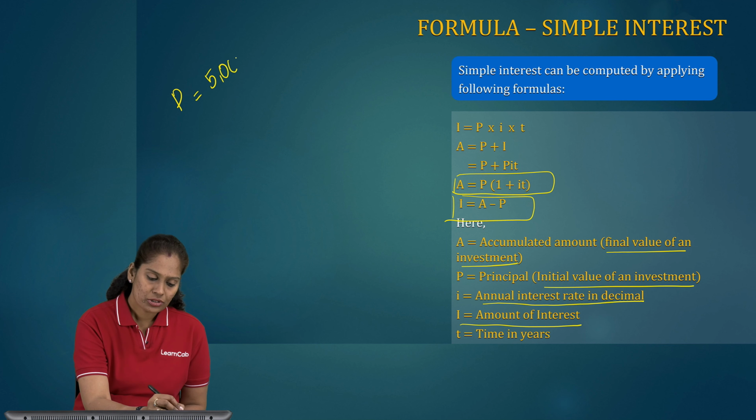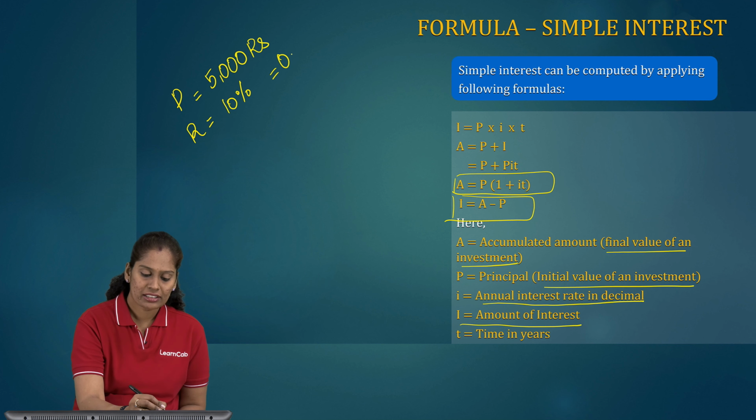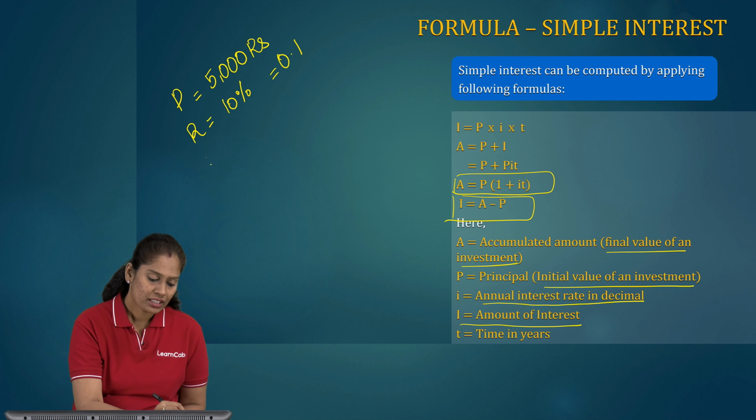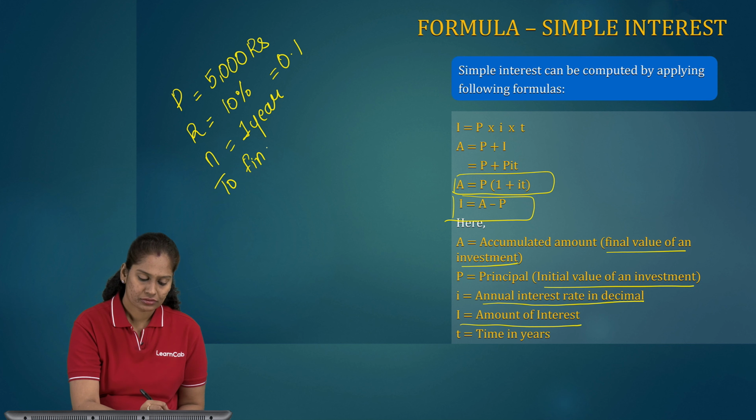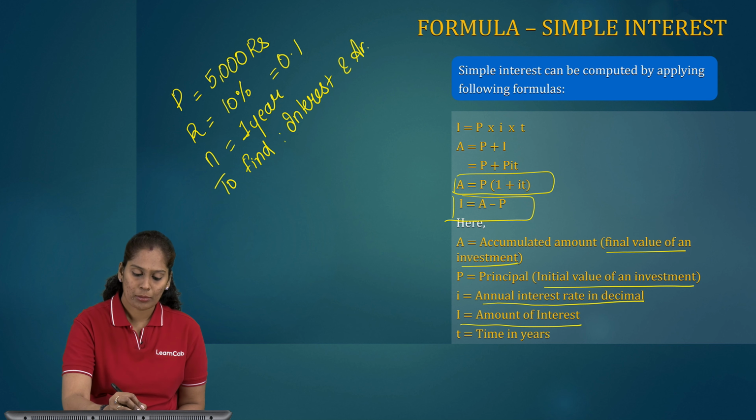Principal is 5,000 rupees. Rate of interest is 10%. In decimal, it will be 0.1. t equal to 1 year. To find the interest and amount, that is the accumulated amount.